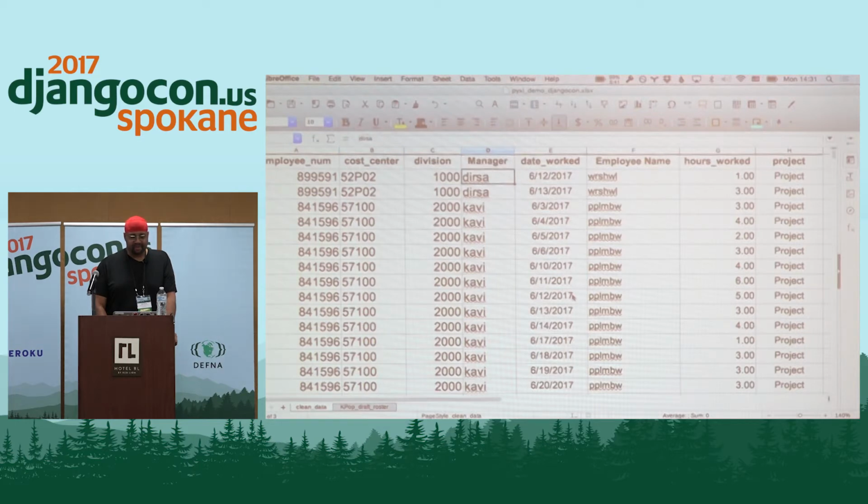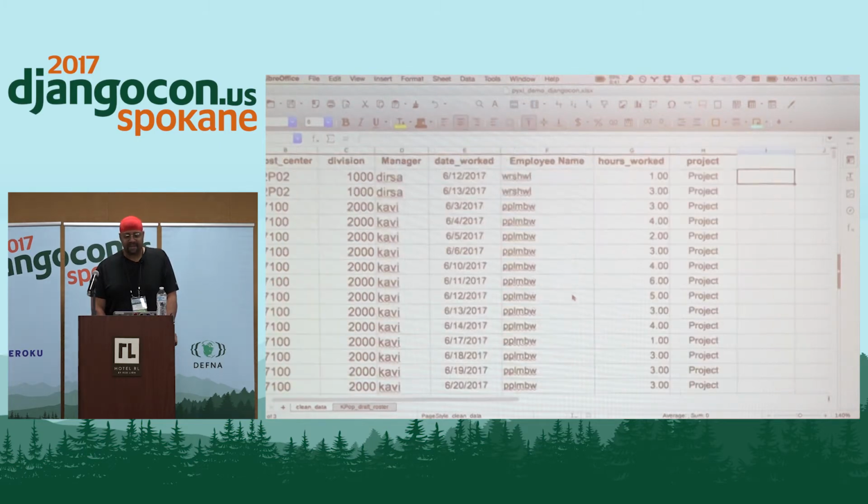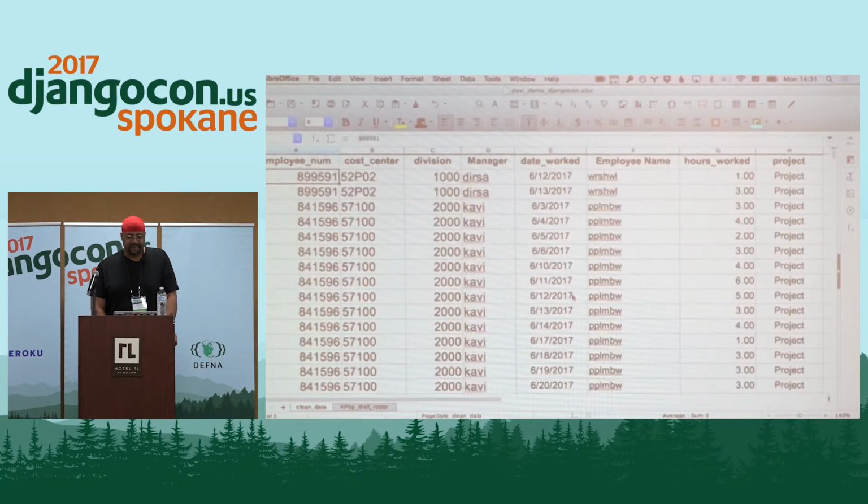And of course, these are fake simulated names. And then the date that they worked. So again, this is timesheet data. We're seeing here on this date, this employee with this name and this employee number. Can you all see the cell moving fairly well? All right. So this employee worked 1 hour on a project. This is simplified data, just for the purposes of the demo.